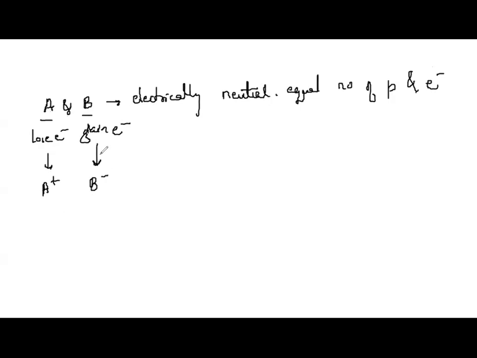On losing an electron, an atom becomes positively charged, since now the number of protons will be more than the number of electrons. So atom A will lose one electron and form A plus ion, which I call a cation. On the other hand, in the case of atom B, on gaining electrons, the number of electrons exceeds the number of protons. Thus, the atom becomes negatively charged. So atom B will gain this electron, which is given by A, and becomes B minus. That is, an anion is formed.